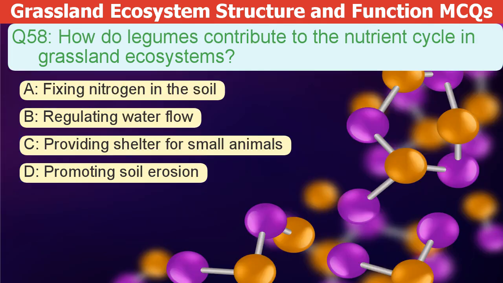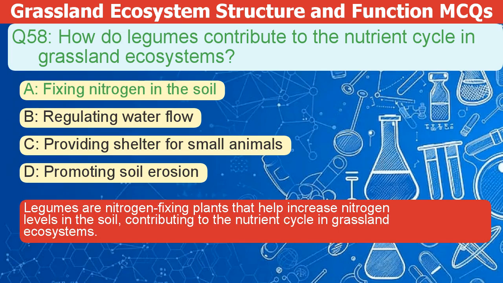How do legumes contribute to the nutrient cycle in grassland ecosystems? A. Fixing nitrogen in the soil. B. Regulating water flow. C. Providing shelter for small animals. D. Promoting soil erosion. The correct answer is A.